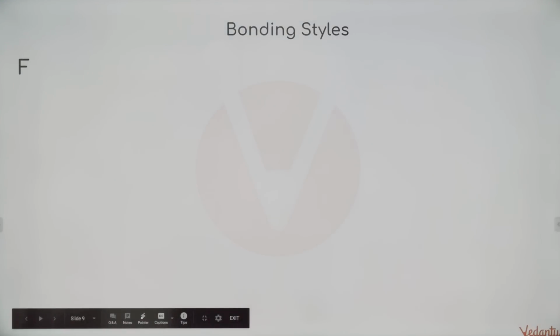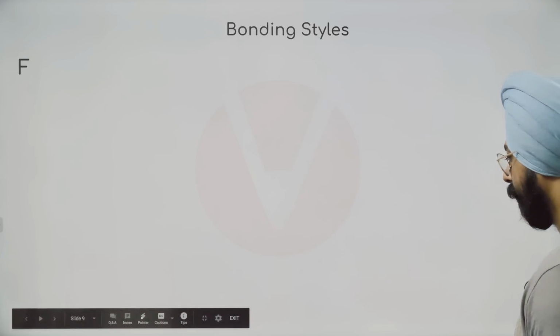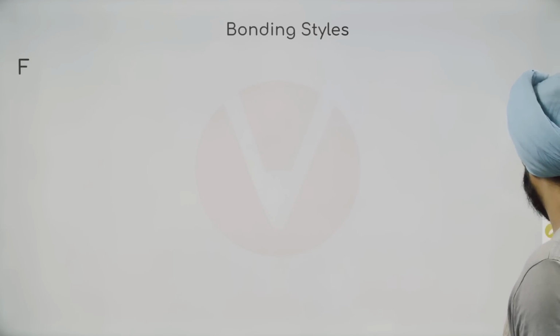Moving on to fluorine. The bonding style that we will discuss for fluorine exists for chlorine, bromine, iodine as well. The bonding style we discussed for oxygen exists for sulfur, selenium, etc. The bonding style we discussed for nitrogen exists for phosphorus, arsenic.